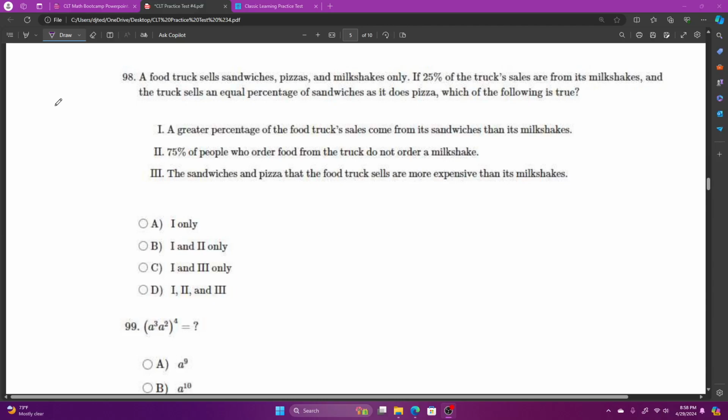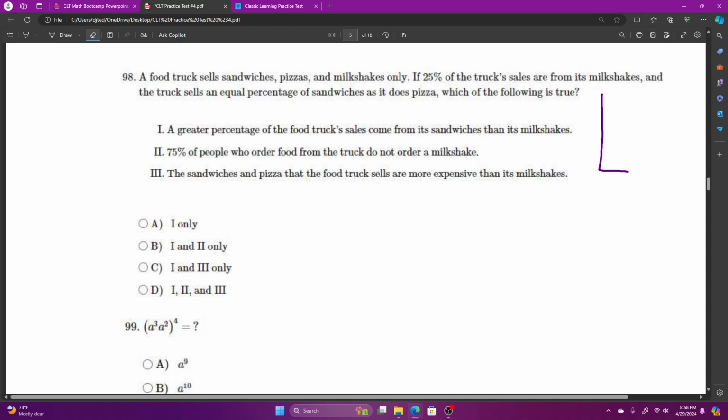Up next, question number 98 says, a food truck sells sandwiches, pizzas, and milkshakes only. If 25% of the truck's sales are from its milkshakes, and the truck sells an equal percentage of sandwiches as it does pizza, which of the following is true? So here's our food truck